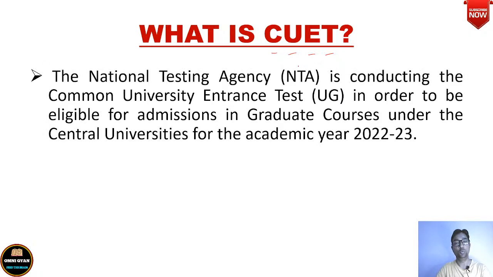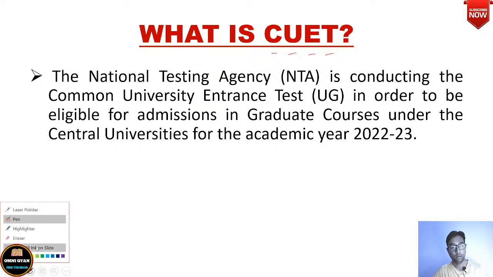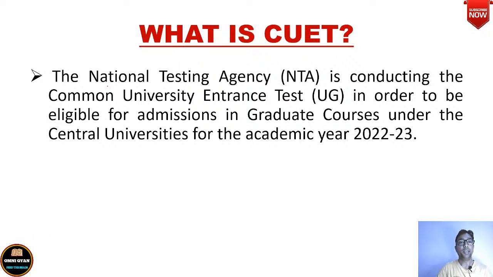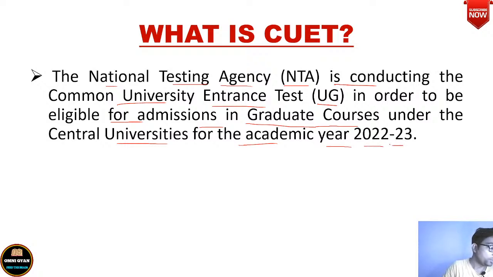Let us see what the CUET is. The National Testing Agency, which is the NTA, is conducting the Common University Entrance Test for undergraduates in order to be eligible for admission in graduate courses under the central universities for the academic year 2022-23.